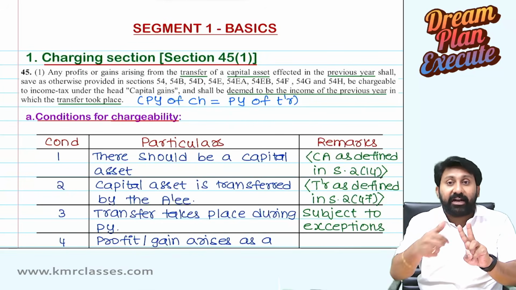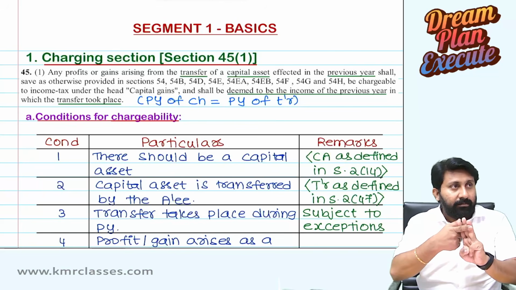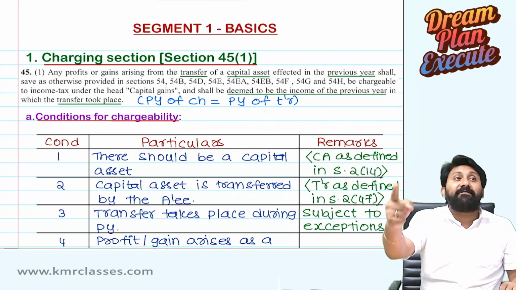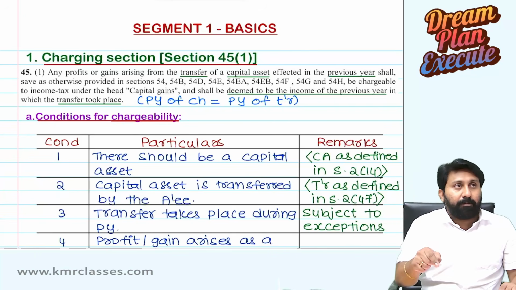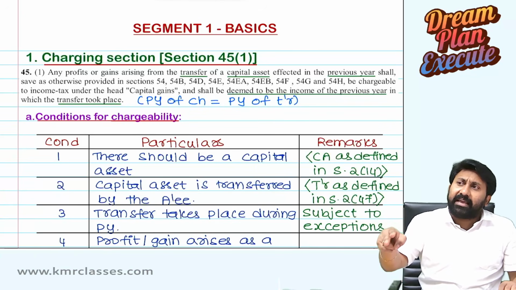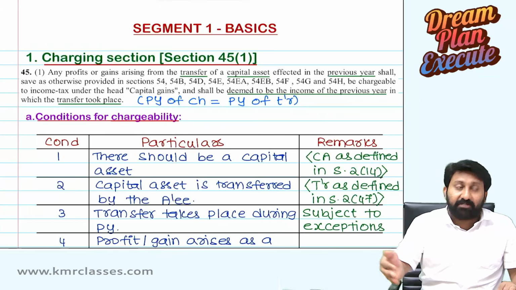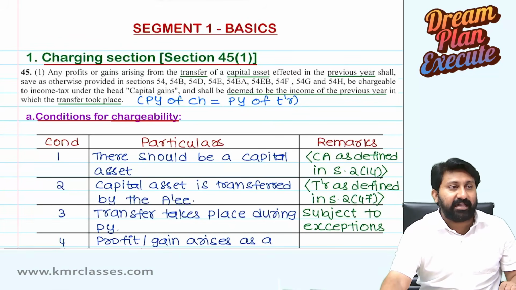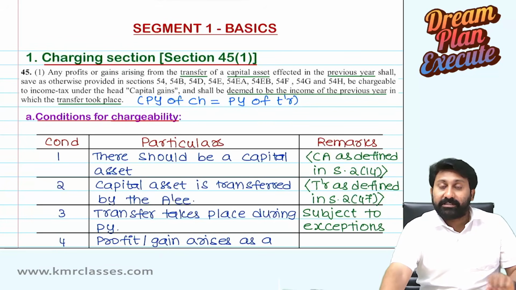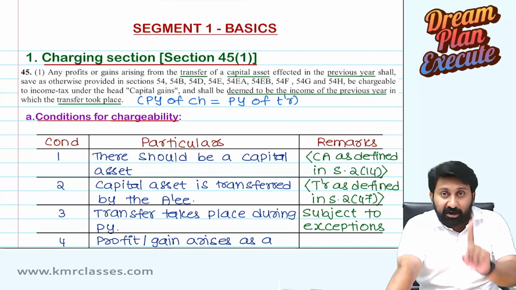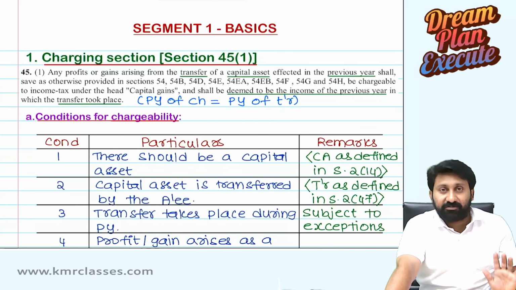When it is effected in the previous year, okay, shall be deemed to be the income of the previous year in which transfer took place. Means actually gain was received in the very next year, okay, but it was effective from the previous year itself in which the transfer took place. So year of chargeability is not the year of receipt, it's the year of transfer.